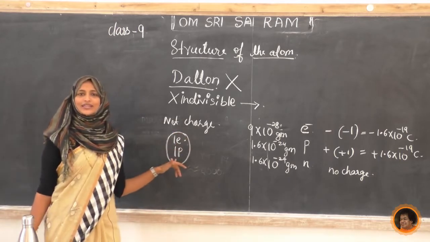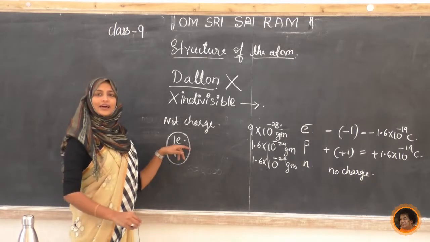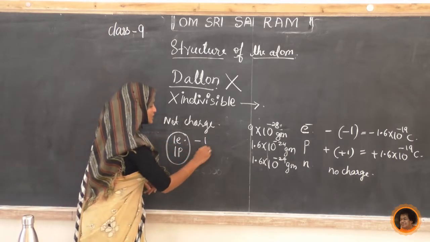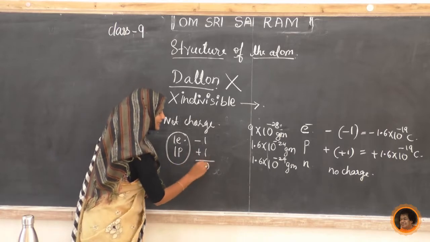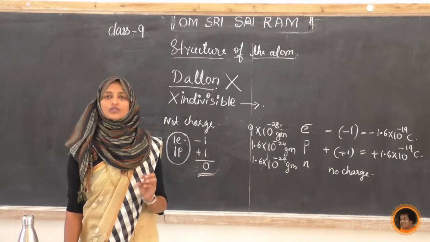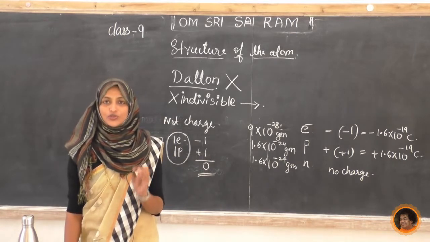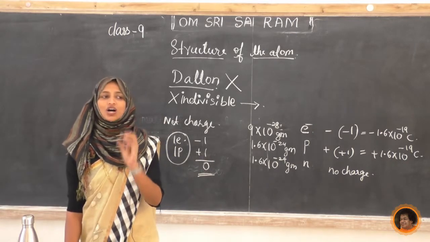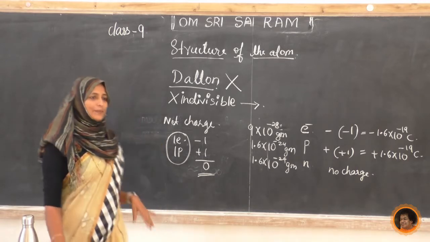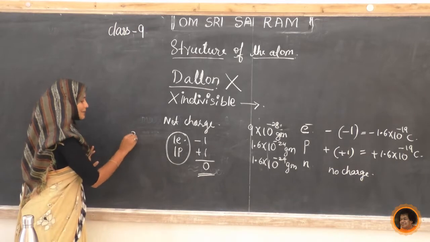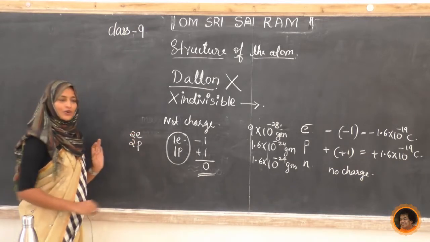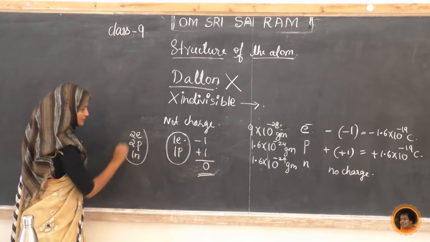Now tell me, student, what is the charge? One electron means -1, one proton means +1. Next, the total net charge is 0. Always, if you see a neutral atom, the net charge is 0. One more example: one atom has 2 electrons, 2 protons, and 1 neutron.